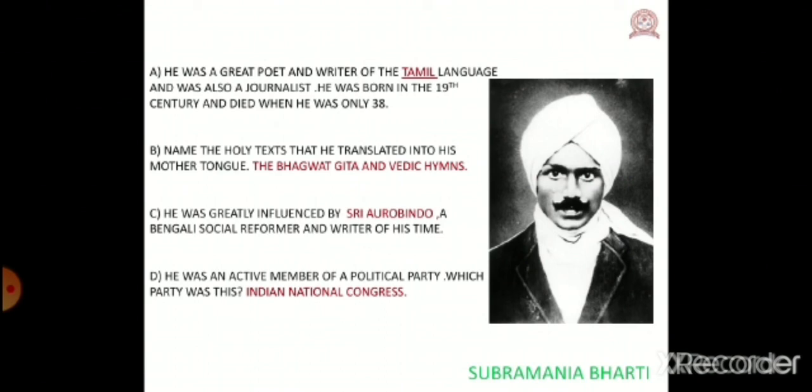D. He was an active member of a political party. Which party was that? It was the Indian National Congress. So, he was the active member of the Indian National Congress. Children, with this, we complete 3 chapters of your GK textbook, page number 11, 12 and 13.